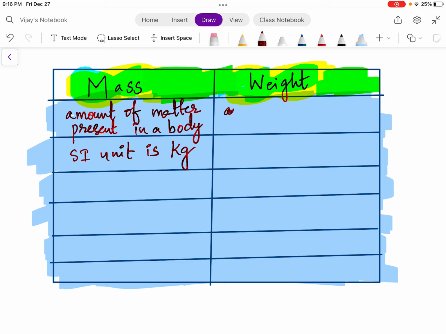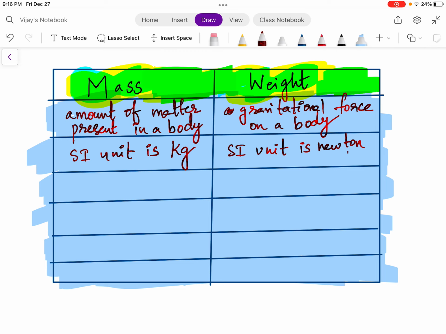Weight is gravitational force acting on a body. Now this is force. So since this is force, most of you know that it is measured in newtons. So the standard unit is Newton, denoted by capital N. So weight is the gravitational force acting on a body.